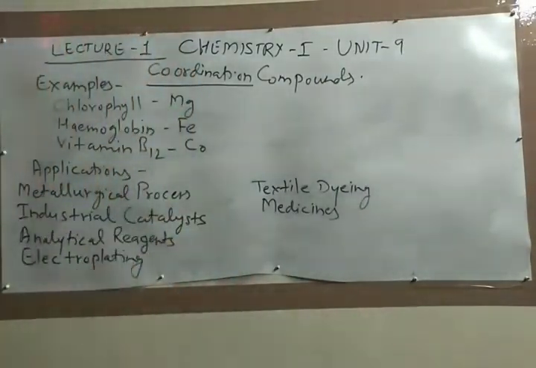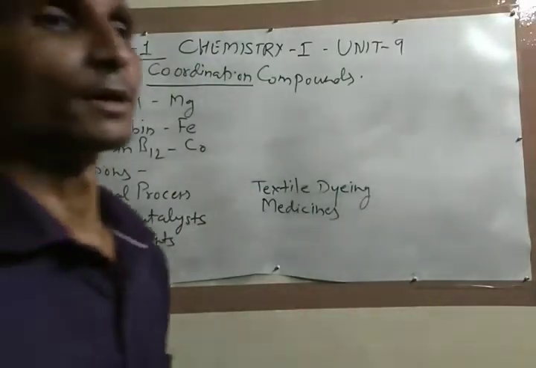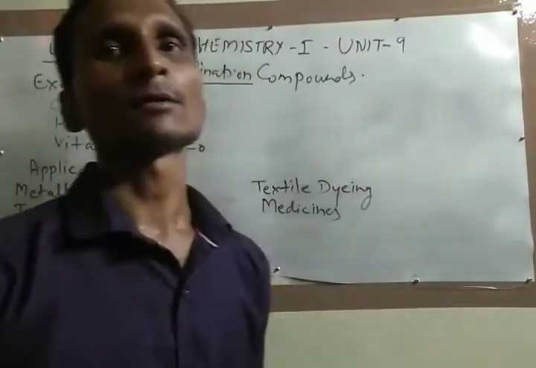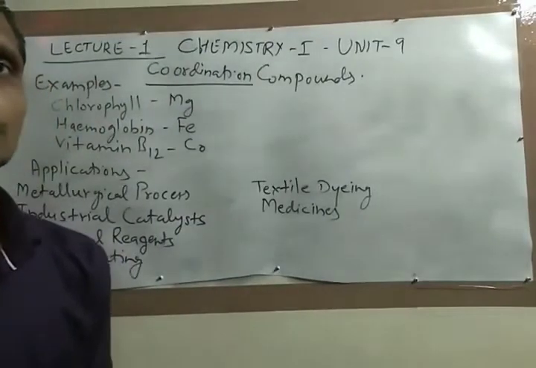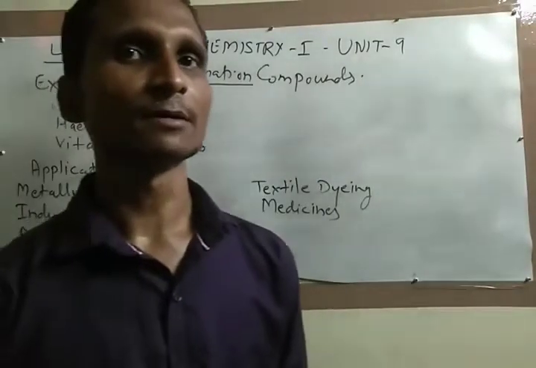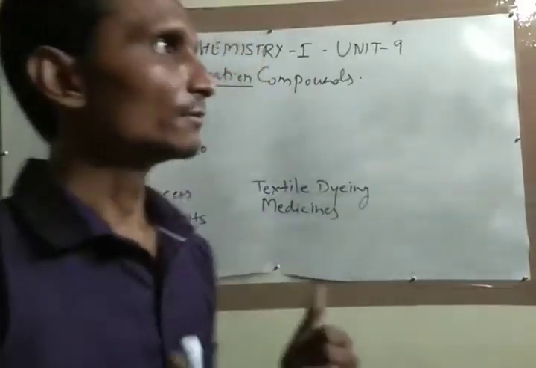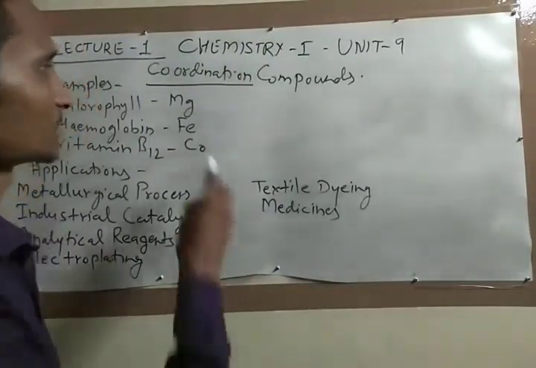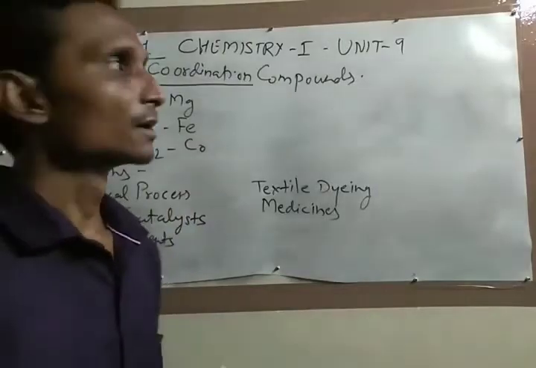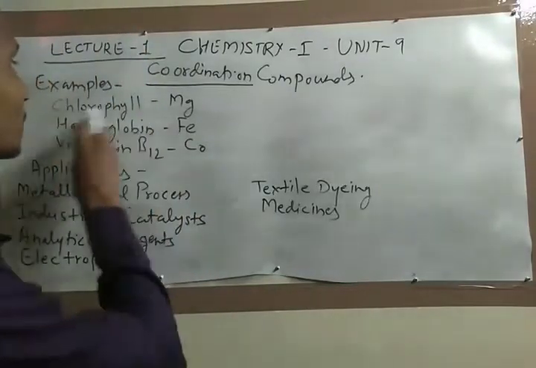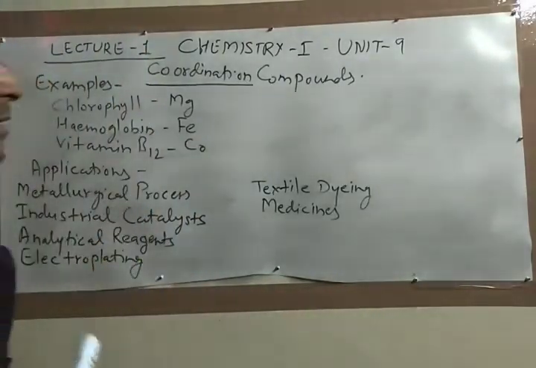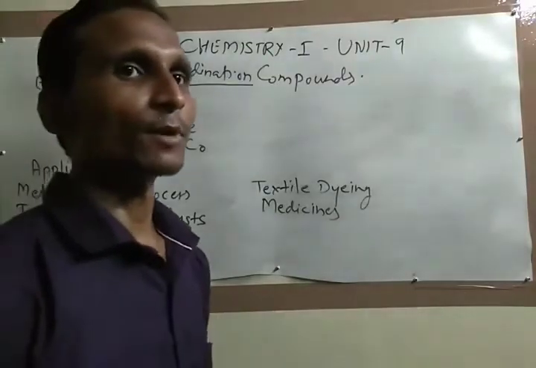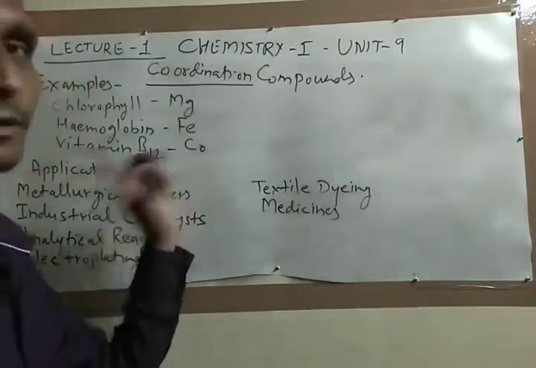The second one is hemoglobin. The red color of our blood is due to the presence of a pigment called hemoglobin, whose main constituent is iron. So the whole compound is called a coordination compound, in which the metal is iron.